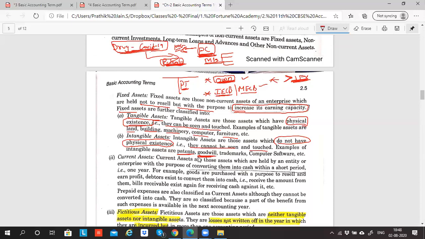So in 12th, in the partnership chapter, in detail, I'll explain what is the meaning of goodwill. There's something called trademark, something called computer software. What is computer software? The software. I'm paying 25 lakh rupees to get a software called SAP. SAP is a software. Can I touch the software? Can you see the software? No, sir. No, right? So this is intangible assets.